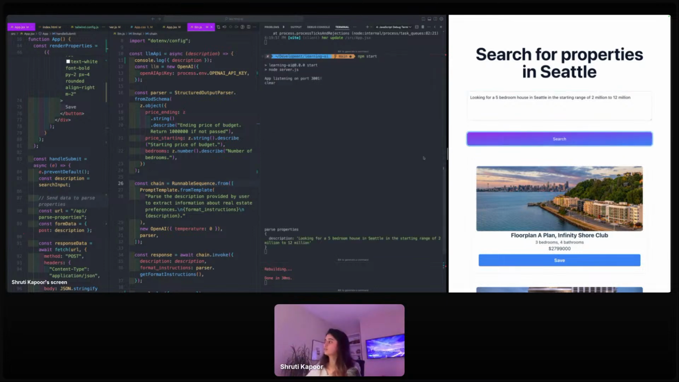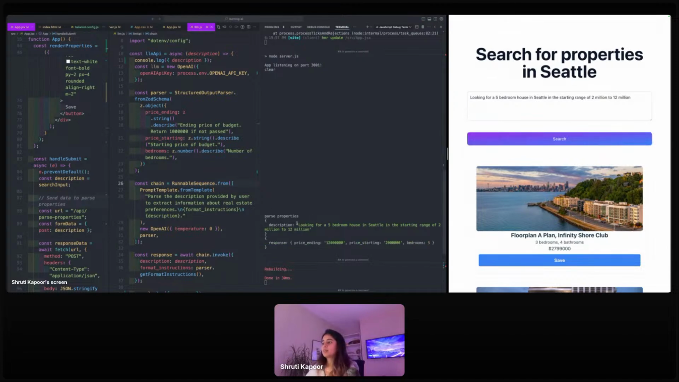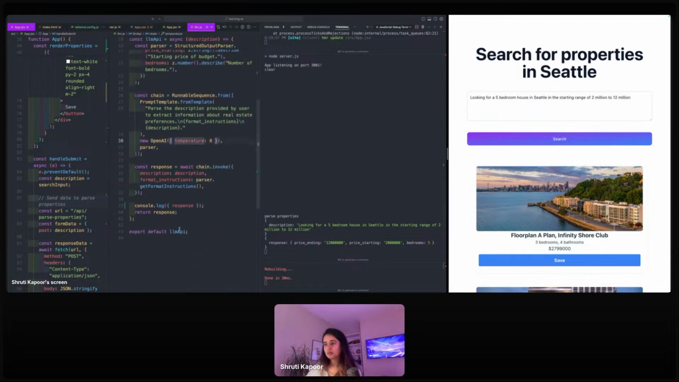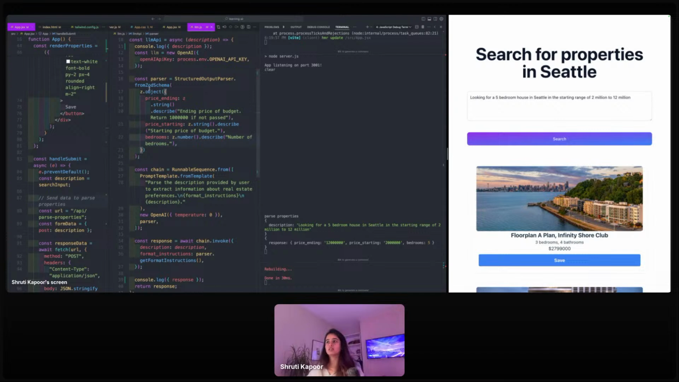Okay. Search for this. Now you see, the description is literally the text that I send, which is looking for a 5-bedroom house, blah, blah, blah. And the response that I get back is price ending, price starting, and bedrooms. Now, is this correct? This is 12 million, which is the ending price. Starting price is 2 million, which is what I have here. And the bedrooms is 5. How easy was that? All I had to provide was just a Zod schema, which is a string, and the description of what I expect that string to be, starting price, and number of bedrooms.